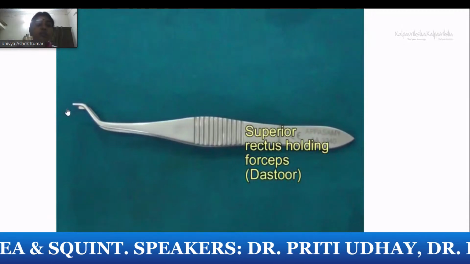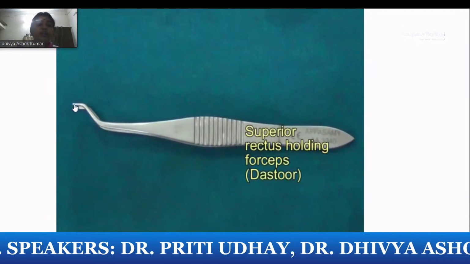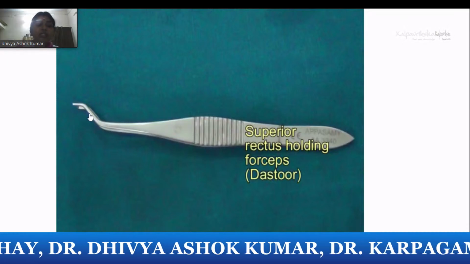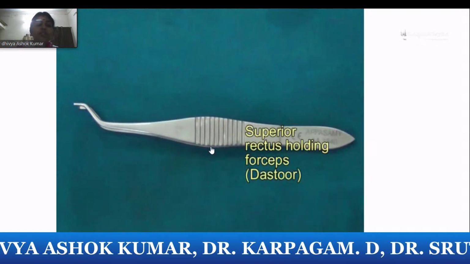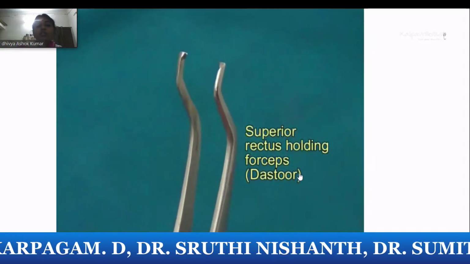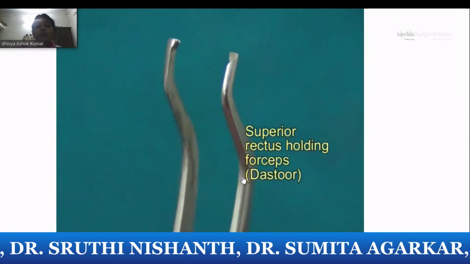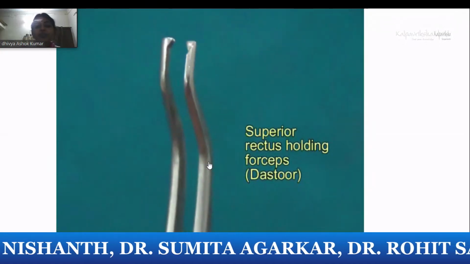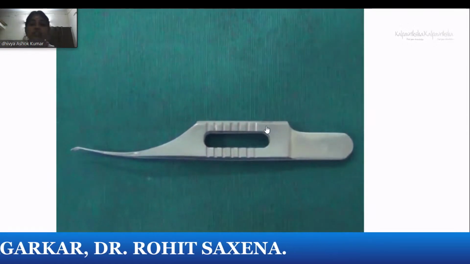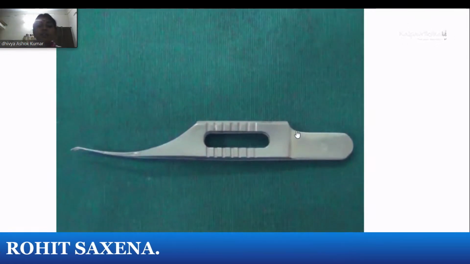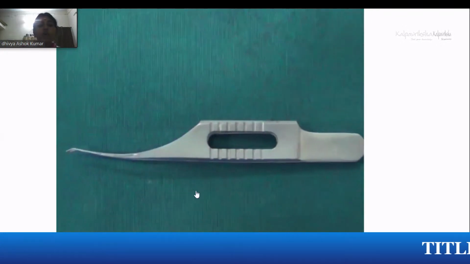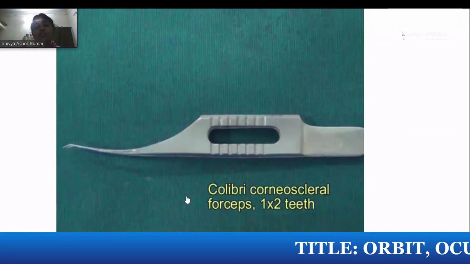If you are given a forceps like this, you look for this end, a swan neck end, where this place is for the muscle where you can just place and hold it. You just lift it. You commonly use it for the non-phaco procedures like ECCE, where you hold and tie up the superior rectus. So it's where you keep that elevated. This is a titanium. So far you saw some stainless steel instruments. The titanium advantage is less rusting and it is less weight also, easy to hold, long lasting. So the advantage of the titanium and stainless steel.